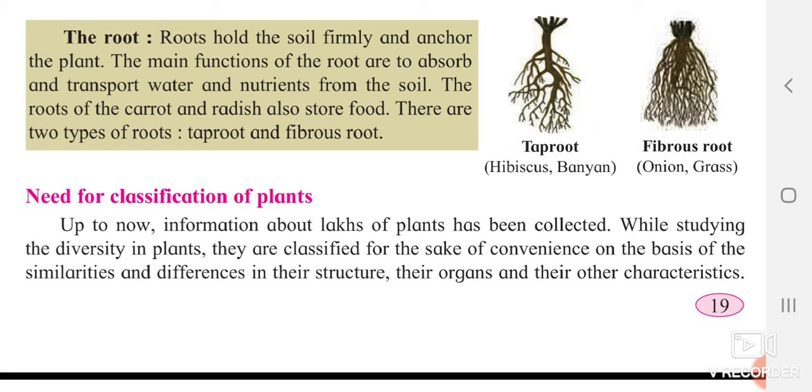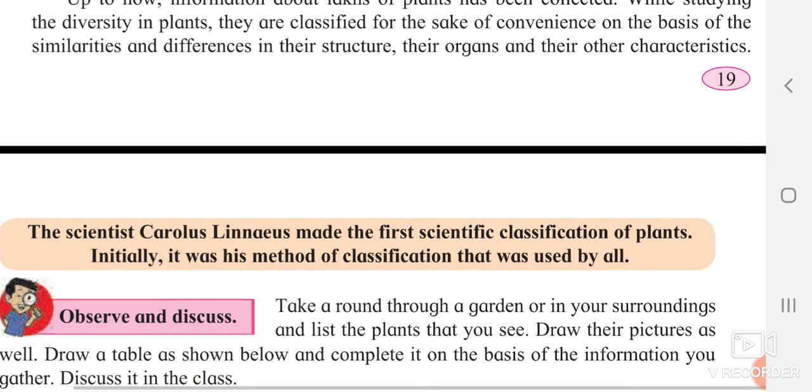While studying the diversity in plants, they are classified for the sake of convenience on the basis of the similarities, the differences in their structure, their organs and their other characteristics also. So what things they are considering? They are considering the similarities, what similar thing is present in them. They are considering the differences between the two particular plants, and they are looking their structure, their organs and also that particular organs characteristics. Okay, we will see further now.